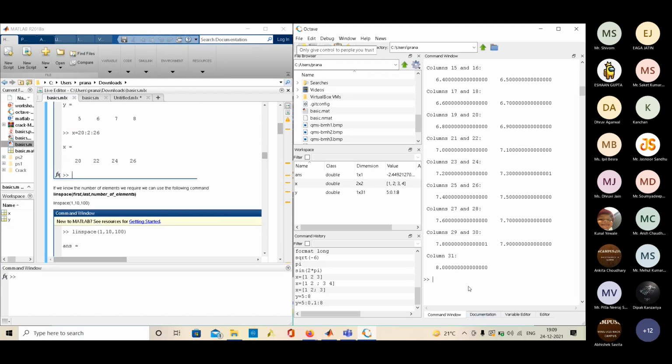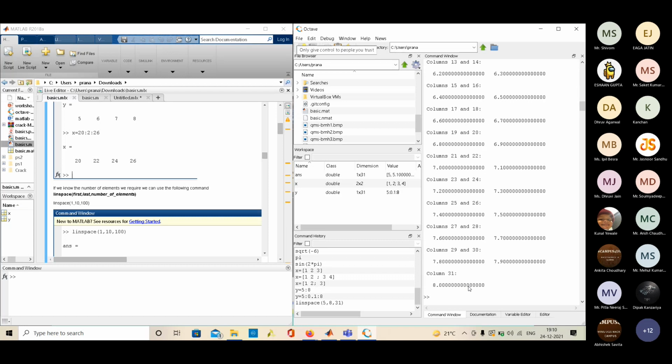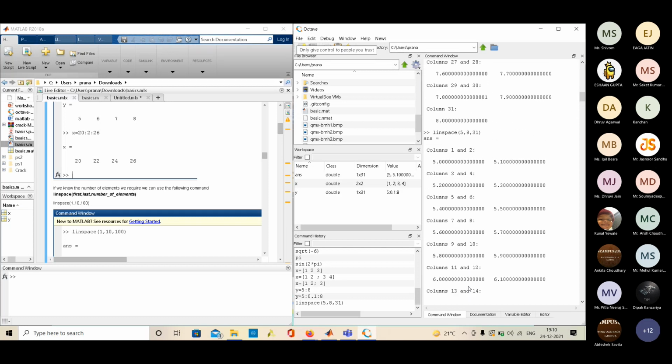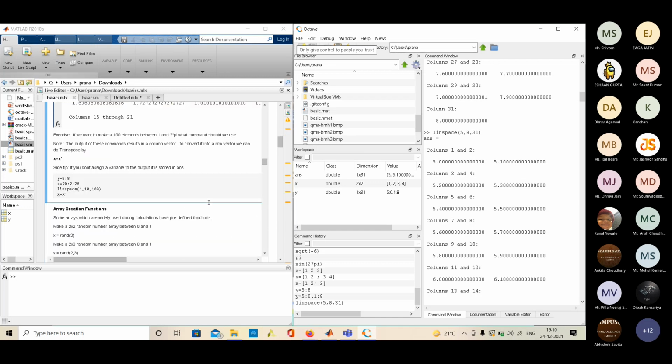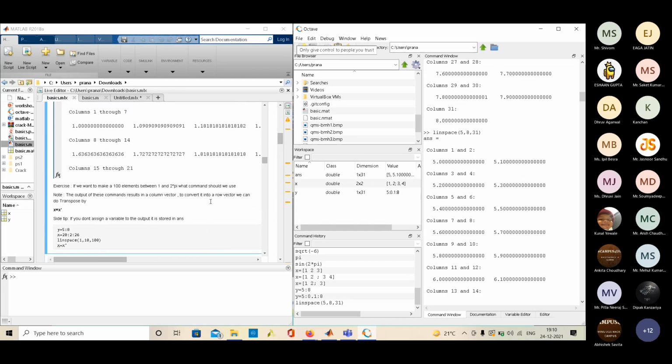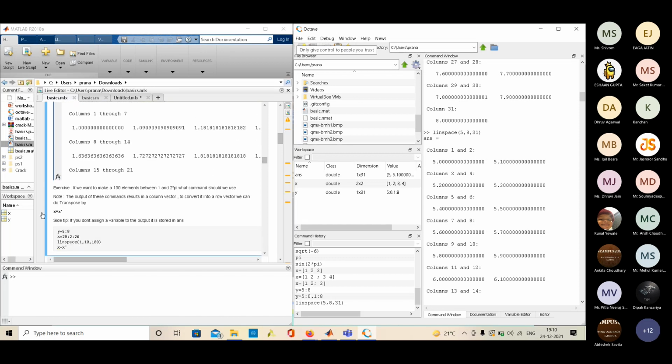It might also happen that we know the first element, last element, and the number of elements. So the function is linspace. In that we specify the first element, last element, and the number of elements. This will do the same thing, but here we don't have to worry about the difference. There is one exercise here also. So try that. You will learn something from it.